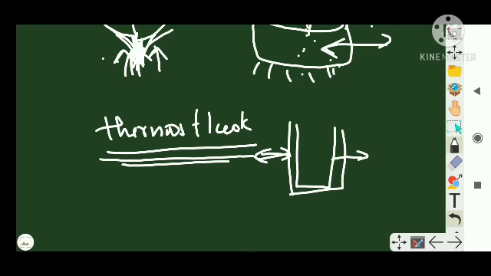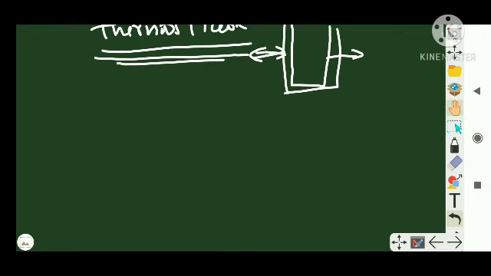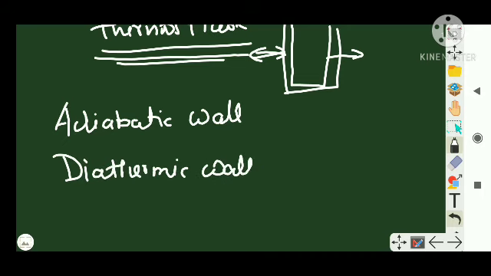So how many types of systems have we learned now? Open system, closed system, and isolated system, right? Similarly, depending upon the boundary of a system, there are different types of walls. One is the adiabatic wall, then the other is the diathermic wall. These are all terms you have to learn before you jump into thermodynamics.